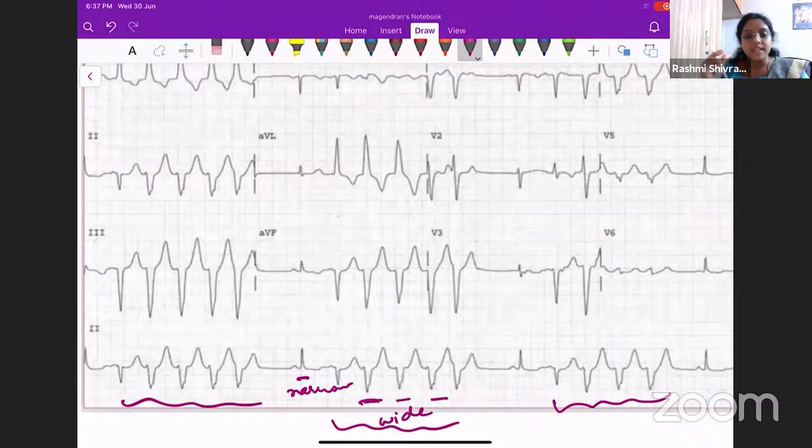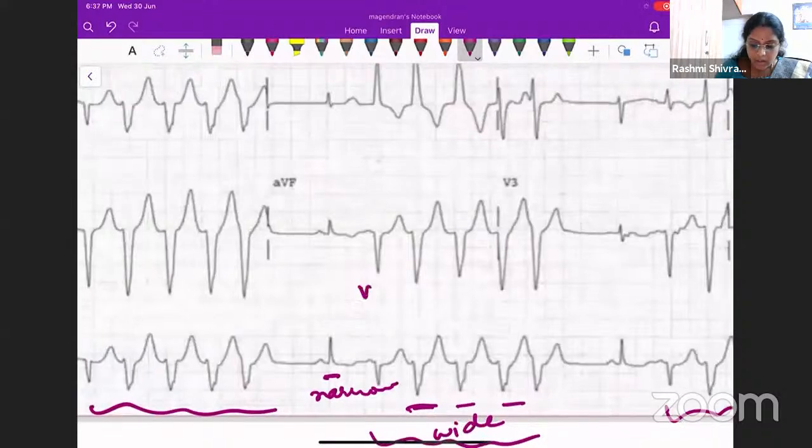There is some ectopic focus in the ventricle which is triggering impulses. I told you in my previous lecture that the most common thing that will precipitate a VT will be a VPC, or ventricular premature complex. As you can see here, this is a VPC.